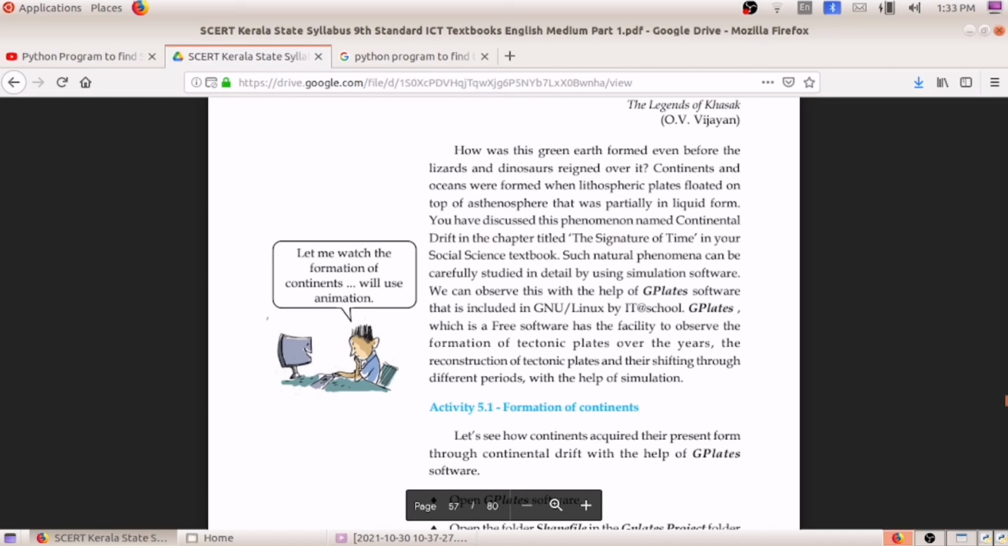I hope you all know this because you studied it in the social science textbook, in the chapter titled The Signature of Time. Such natural phenomena can be carefully studied in detail by using simulation software. This continental drift, the formation of the continents and the formation of the oceans, we will be studying practically using a software named G-Plates. It is a simulation software. We will be studying about this in this chapter.